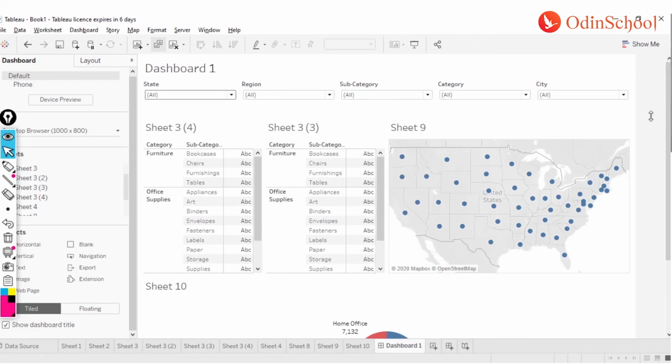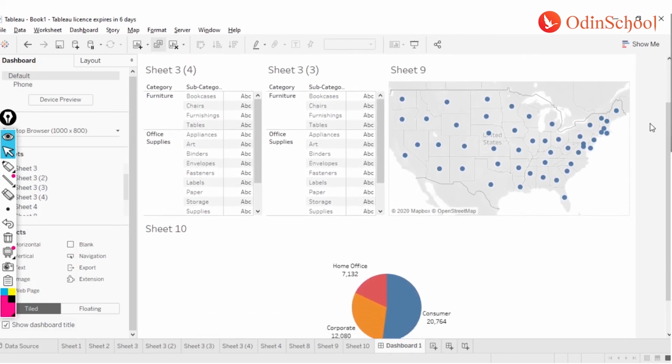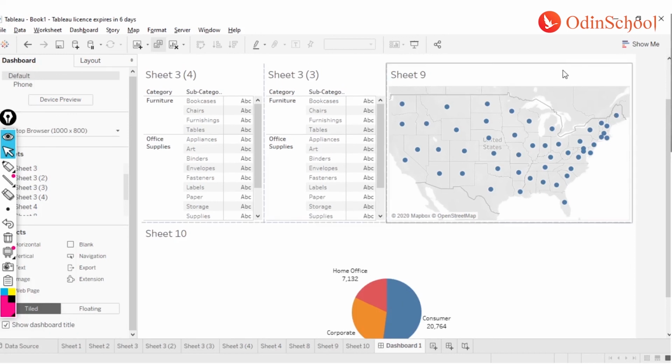How can I make my dashboard more interactive? We can enable something called action filters. So I'm just hiding those normal filters. What we can do is, on this worksheet, we have this small icon over here which looks like a funnel or a filter kind of thing.